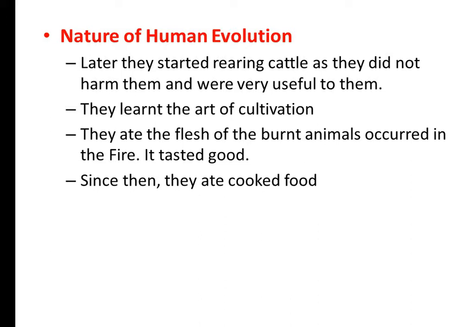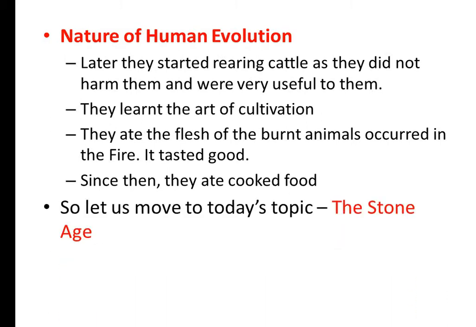They learned the art of cultivation. They ate the flesh of animals burnt in the fire and it tasted really good. Since then, they started eating cooked food. With this introduction, let us move to today's topic, the Stone Age.